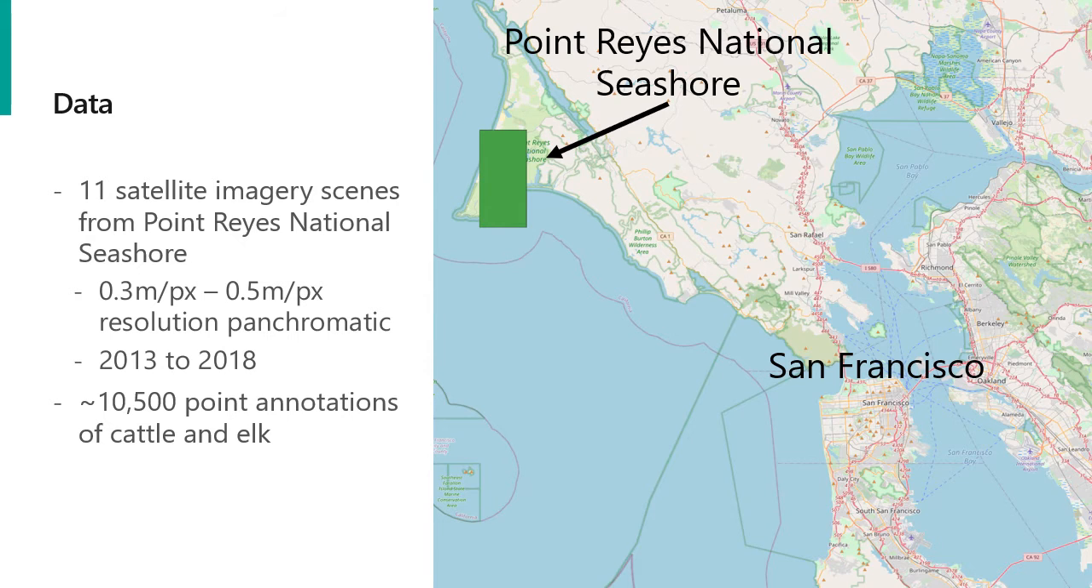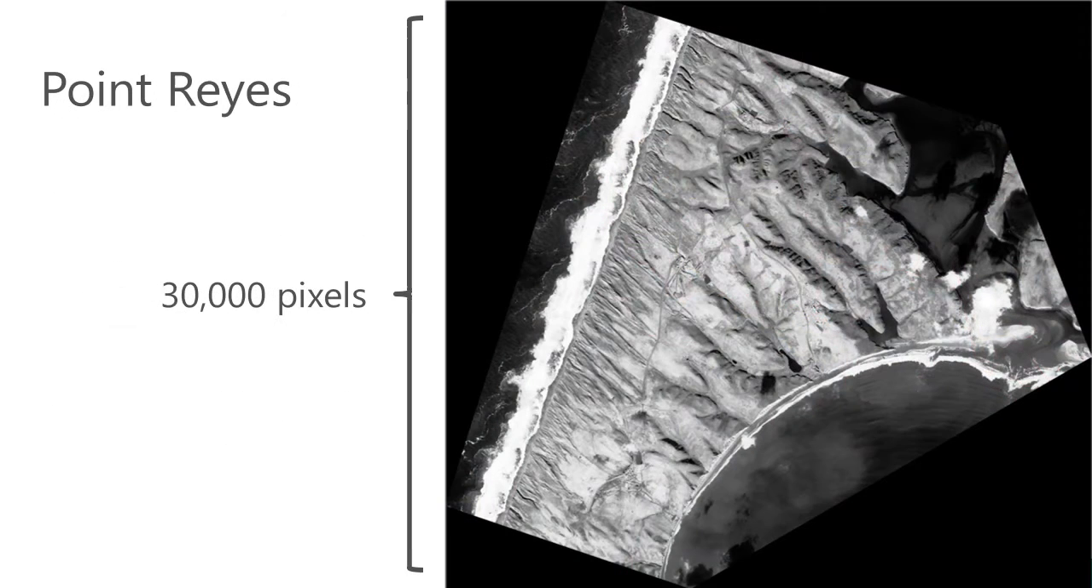The dataset that we use for this study consists of 11 satellite imagery scenes from Point Reyes National Seashore in California. These scenes range from 0.3 meters per pixel to 0.5 meters per pixel and were captured from 2013 to 2018. The cows and elk in each scene were manually annotated with point labels, and in total there are around 10,500 labels. So this is what the study area actually looks like. This is about 30,000 by 30,000 pixels.